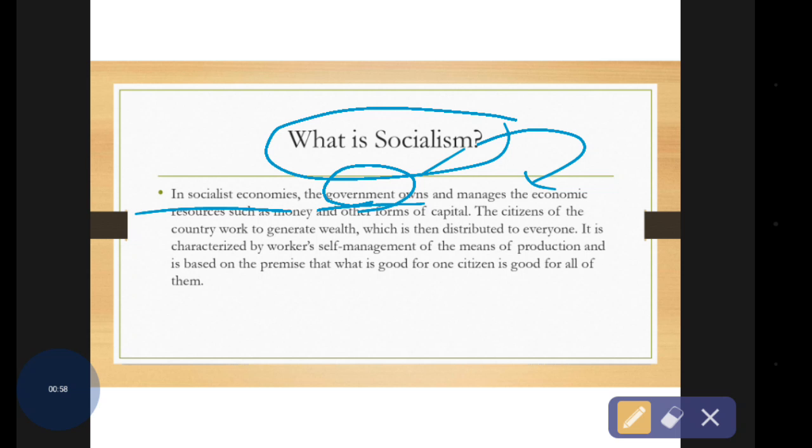And second, in order to fulfill the needs of the society, it's done by the government by means of production, and it's based on the premise that what is good for one citizen is good for all of them. This is the very important philosophy.